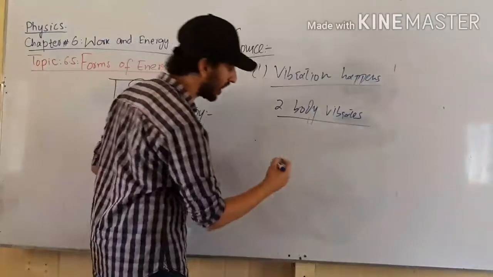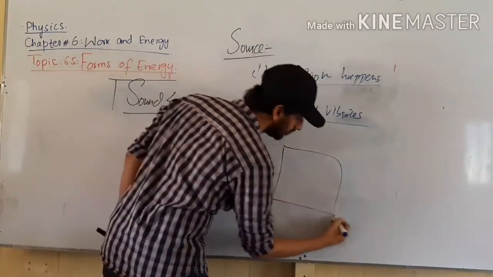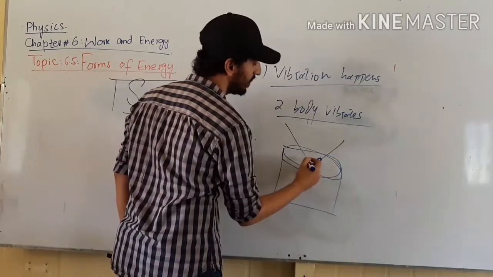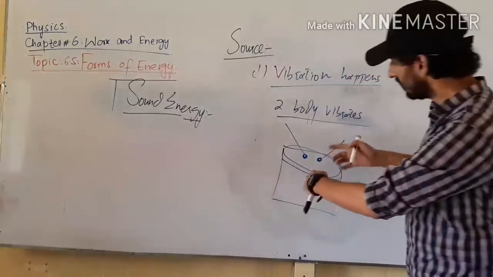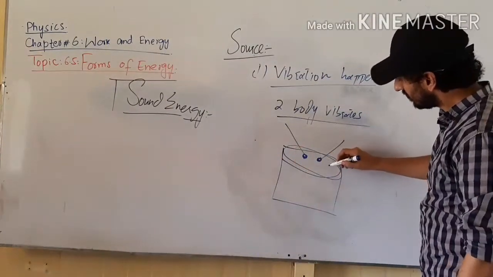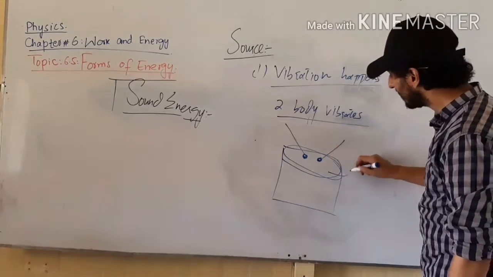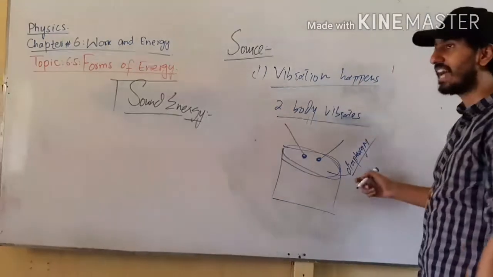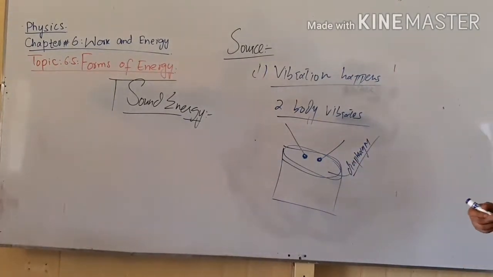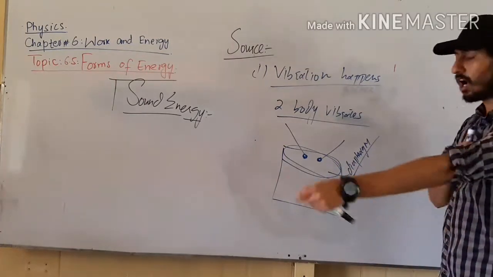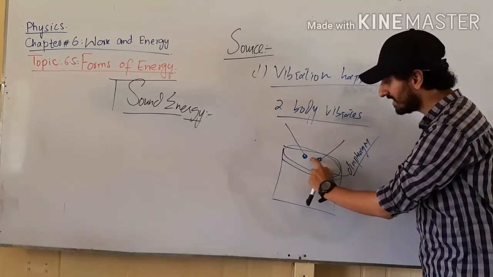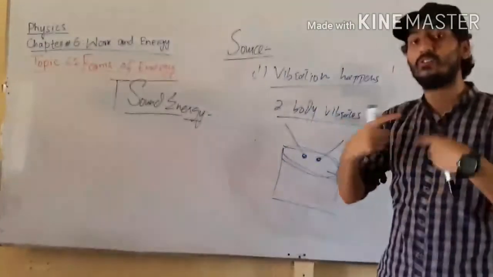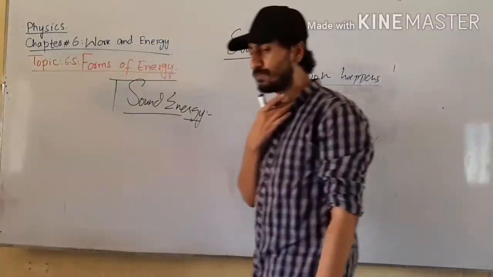You can also take the example of a drum. Now, this is a drum, and these are the sticks with which we are hitting the drum. Whenever the sticks hit the diaphragm of this drum, sound energy is produced, because whenever these sticks hit the diaphragm of this drum, the particles of the diaphragm vibrate and sound energy is produced.